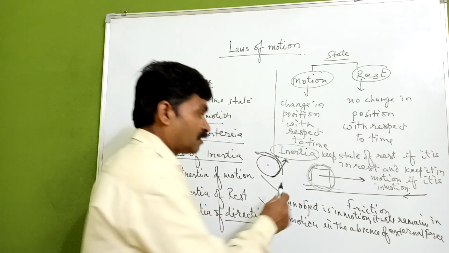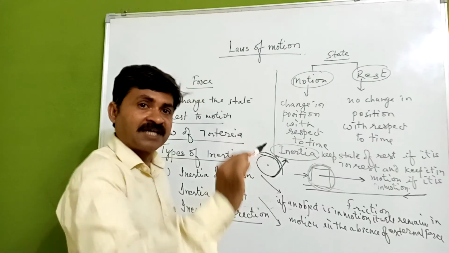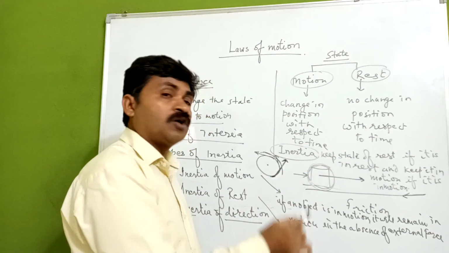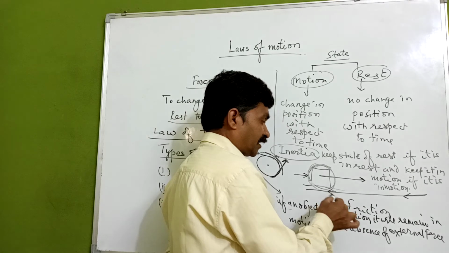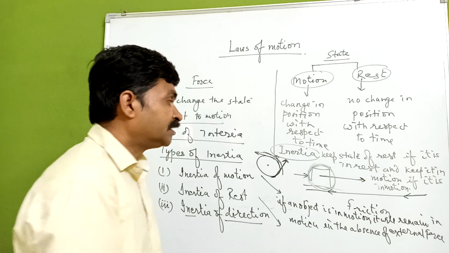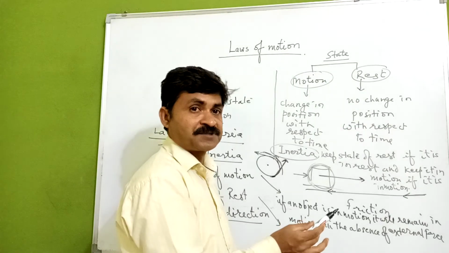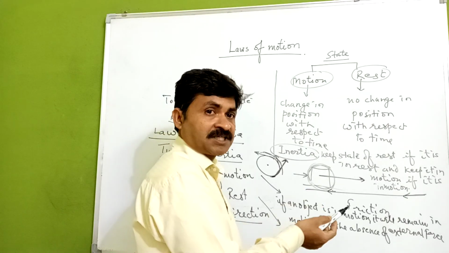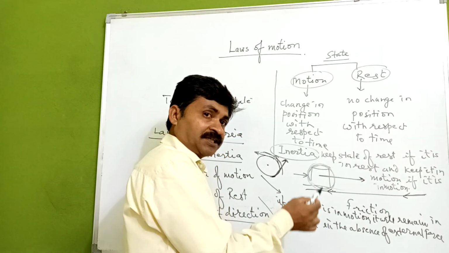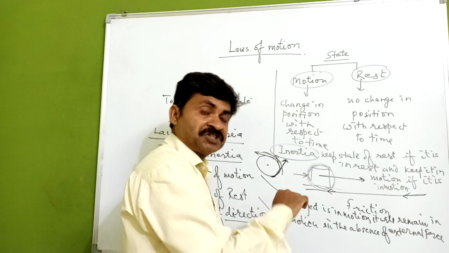If we are applying a force, say for example, on this ball, the ball is moving. When we kick the ball, what will happen? It will start moving and it will continue to move, but because of the friction which is acting here, it will stop after a long time, after covering a long distance. And if you want to stop it, what do you have to do? You have to obstruct it. So when you are obstructing the ball, it means you are applying a force, that is, an external force. And after obstructing the ball, which comes to rest, it means you have applied a force to change its state from motion to rest.